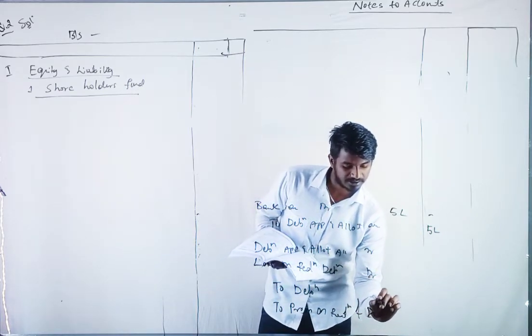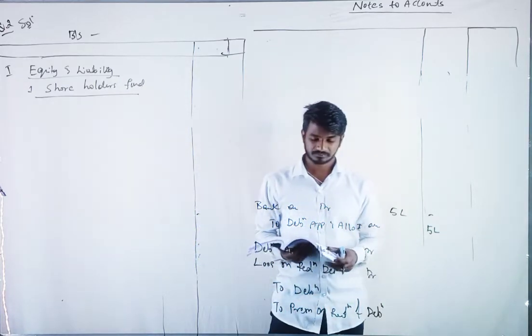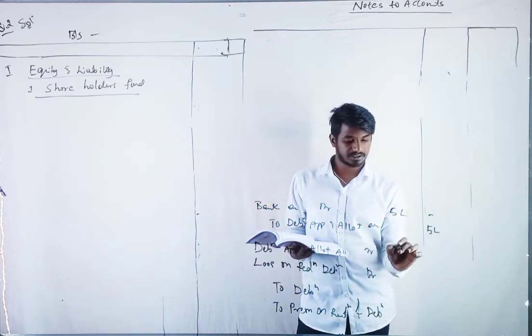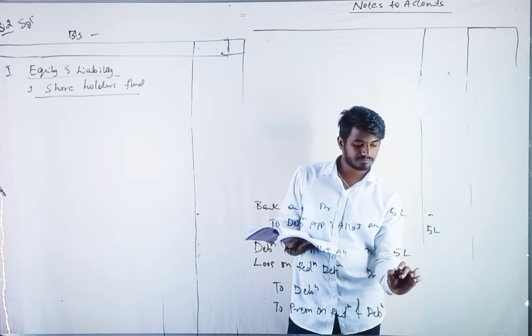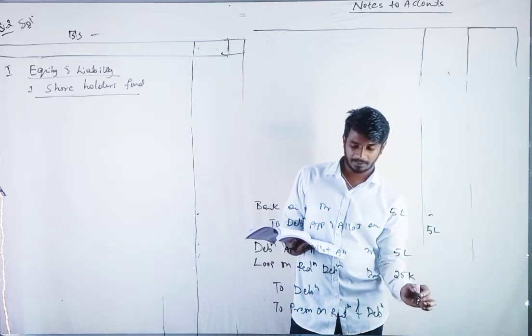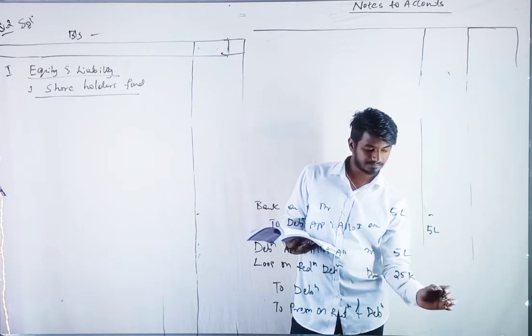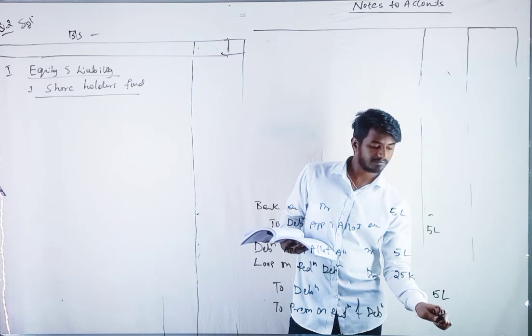You have done these in the debenture chapter, right? Issue and redemption of debenture. How much? It is 5 lakh, and 5% loss means 25,000. We will transfer debenture account to debenture 5 lakh, and premium is 25k.